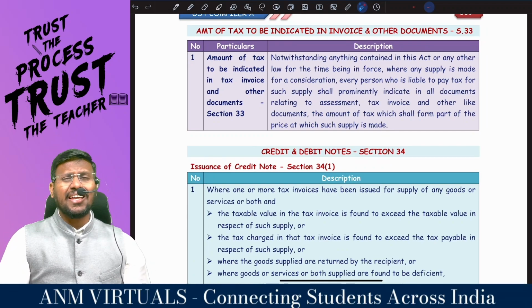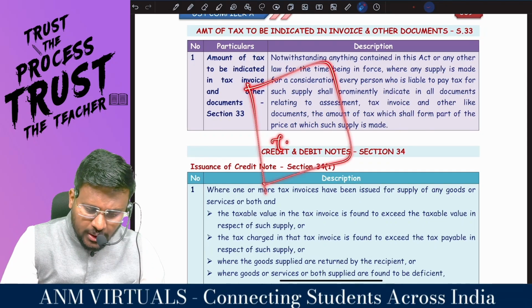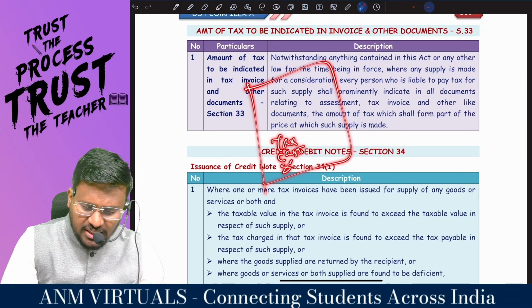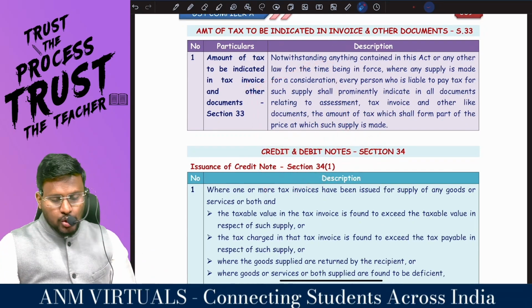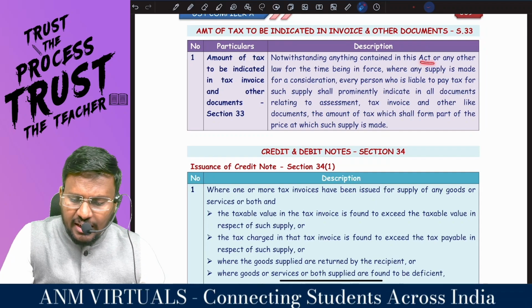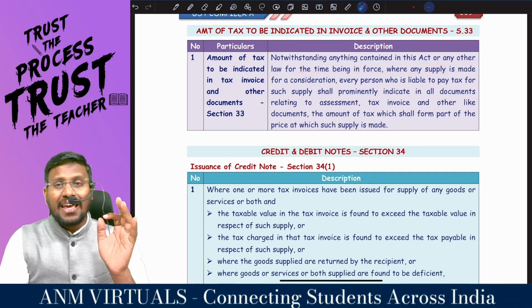So notwithstanding anything contained in this act. Sir, if you are issuing a tax invoice without mentioning the tax amount, how much is the CGST, how much is the SGST, or how much is the IGST, don't raise a tax invoice. So notwithstanding anything contained in this act or any other law for the time being in force, where any supply